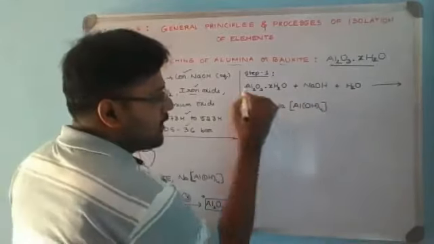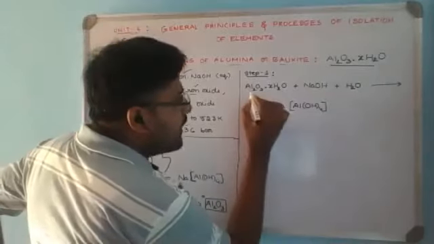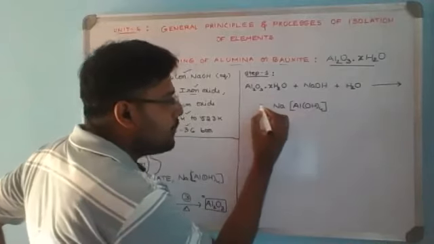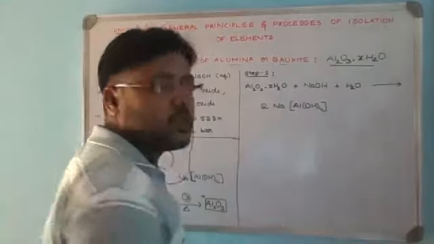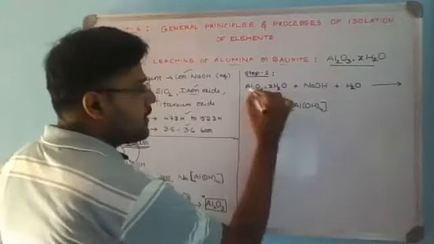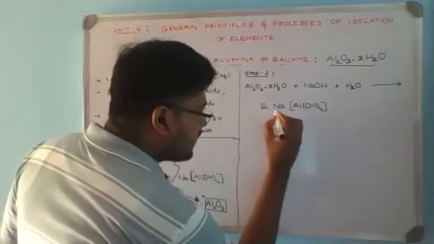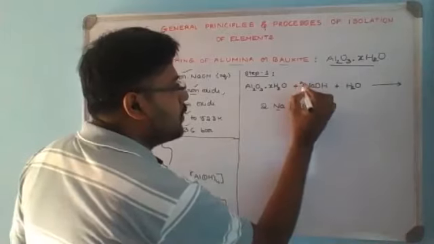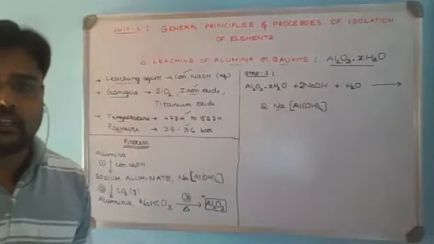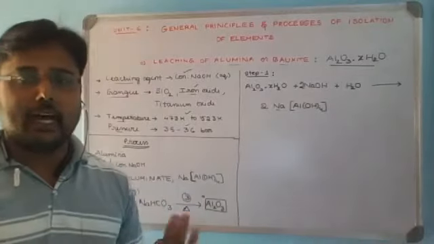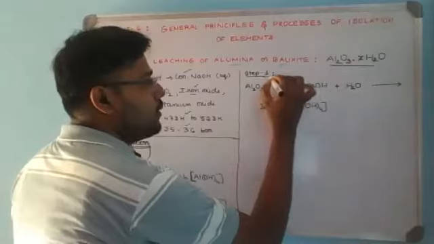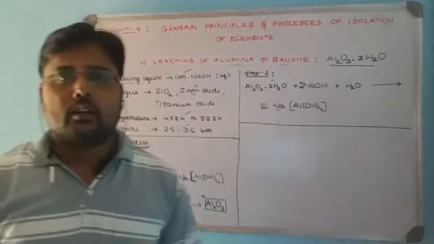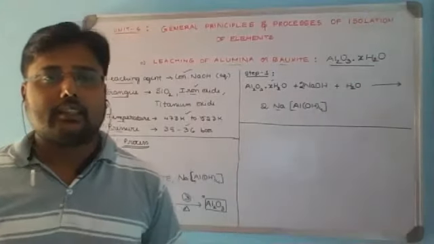Now leaving that, you just concentrate on the balancing part now. In alumina there are 2 aluminium. Hence on the product side you balance the aluminium by writing 2 moles of sodium aluminate. So that aluminium is balanced. With the required number of moles you balance NaOH now. It's 2 moles of NaOH. Now the remaining part is balanced. This x moles of H2O, no need to concentrate on that. Just take it as a hydrated form.